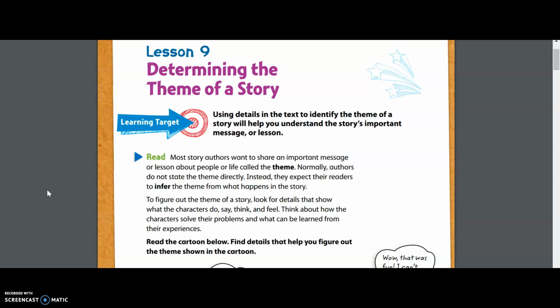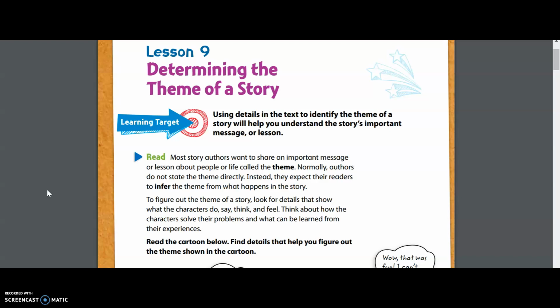But most themes aren't going to be direct. The author is not going to say, and the theme of this story is. You're going to have to take the time to make an inference or to infer, which simply means to make an educated guess based on the information that the story has already provided. So we're going to practice this today. We're going to practice figuring out the theme and how we can infer the theme or make an educated guess about that message or lesson in the story.